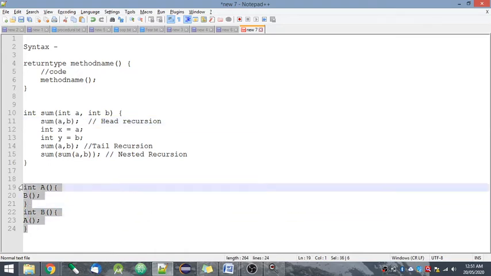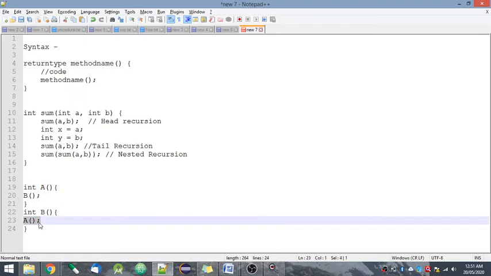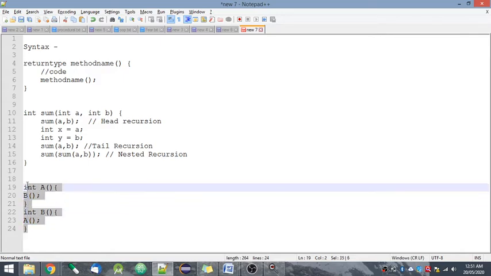The second type of recursion is indirect recursion. This is an example of indirect recursion. What happens in indirect recursion is a function calls another function and that other function calls the first function in return. So function A is calling function B and function B is calling function A. So this is what indirect recursion is about.